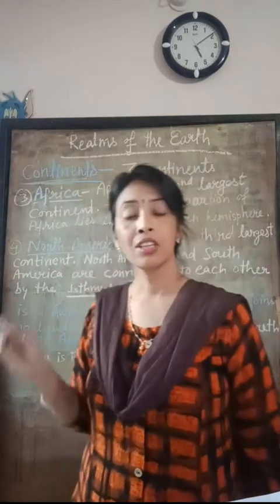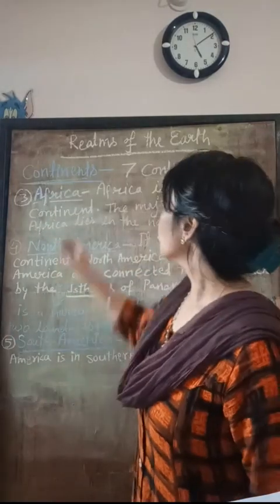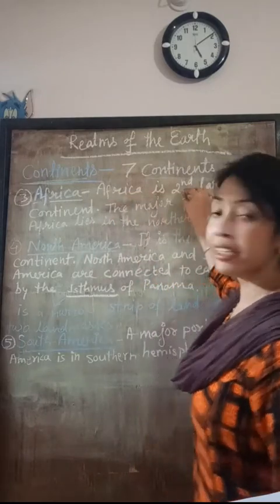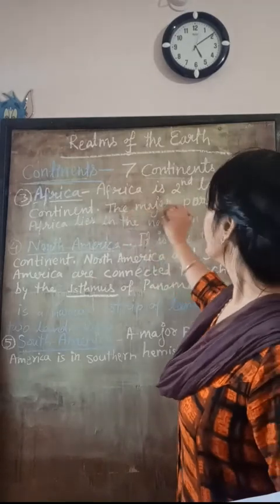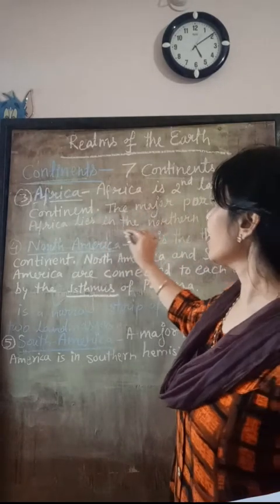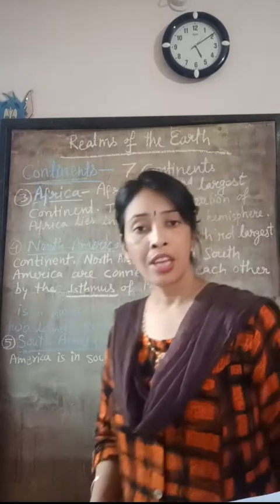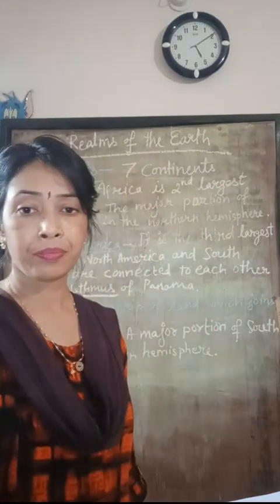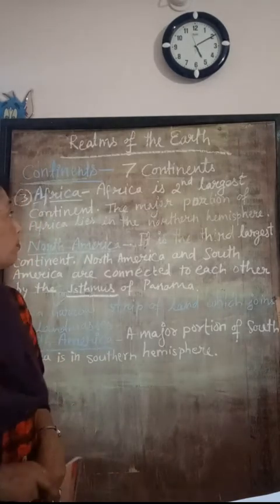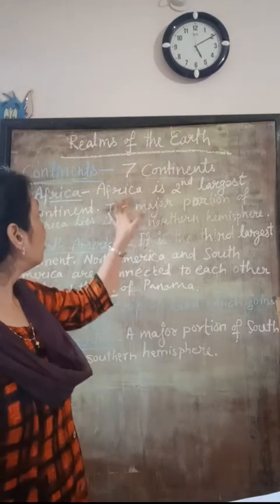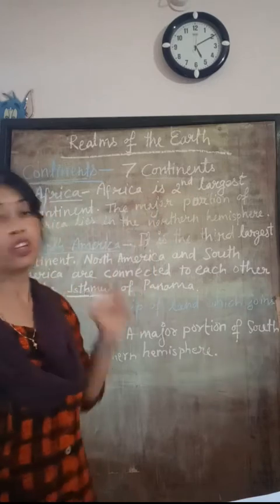Third continent, Africa. Africa is the second largest continent. The major portion of Africa lies in the northern hemisphere. I said Africa is the second largest continent.